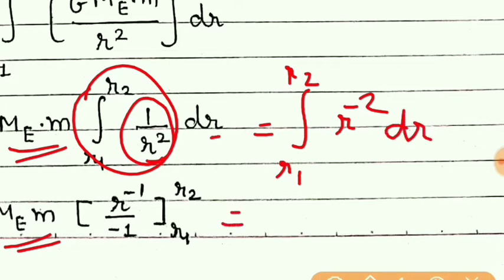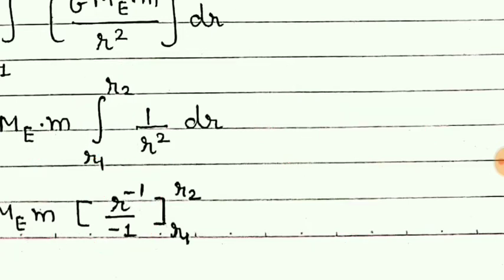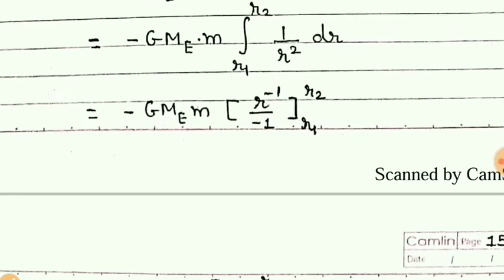Now next step, we know that in integration, whatever the power is there, 1 is added. So r raised to minus 2 plus 1 will give you r raised to minus 1, and whatever the power is, that comes in the denominator. So we get r raised to minus 1 upon minus 1, and limits, initial and final.